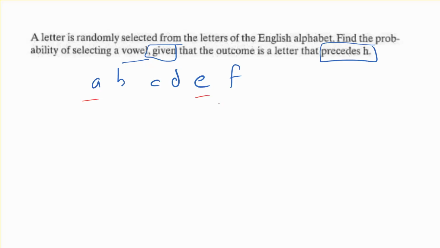A and E are the vowels, and there are 7 possibles. So that's our conditional probability. We had 7 possibilities, and then there were just 2 from those possibilities.